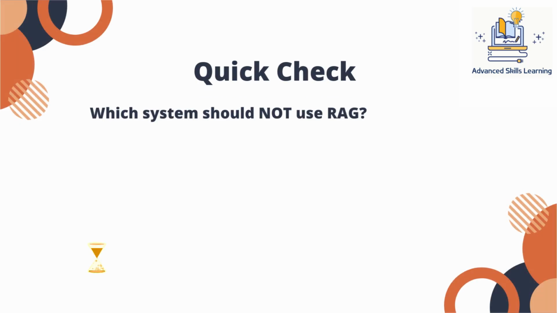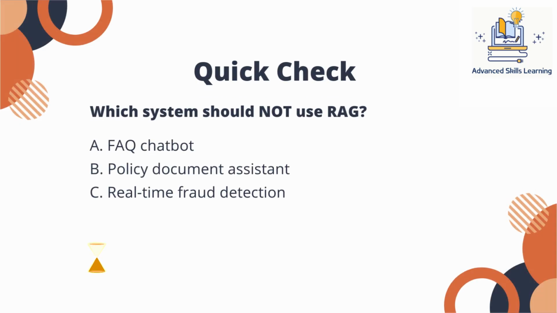Quick check, 2 seconds. Which system should not use RAG? A. FAQ chatbot. B. Policy document assistant. C. Real-time fraud detection. Keep your guess. The answer is C. Real-time fraud detection.